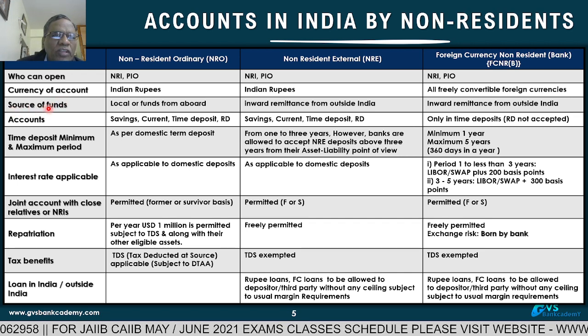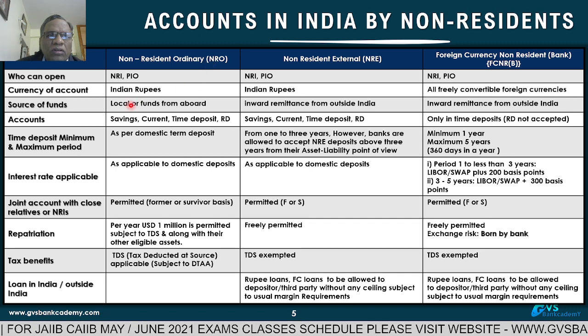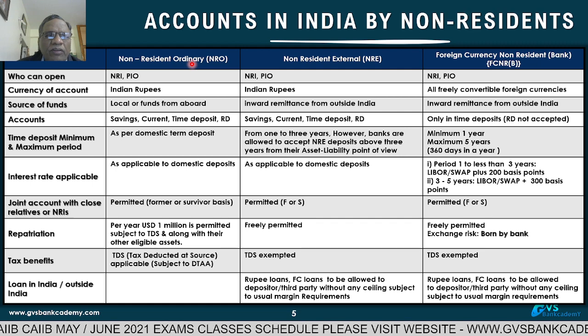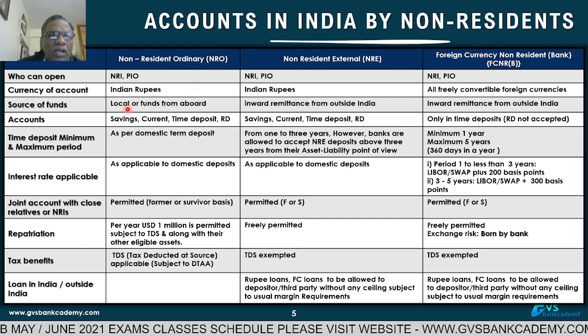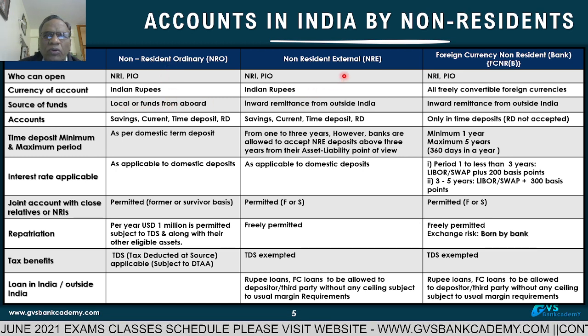What are the sources of funds for opening of NRO? Source is either local source or funds from abroad. For opening of this NRO account, funds from local other accounts or funds from abroad. This is for NRO. For NRE, inward remittance from abroad.